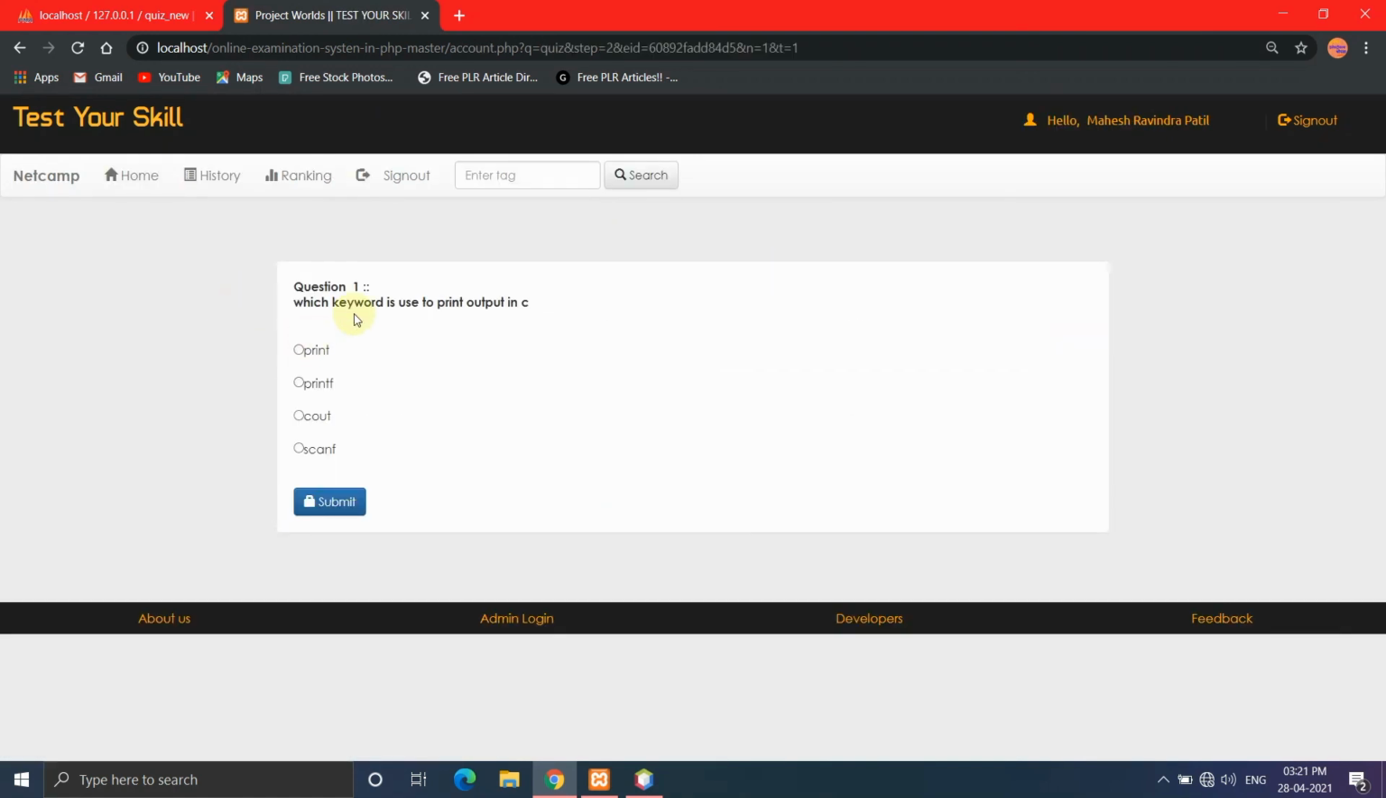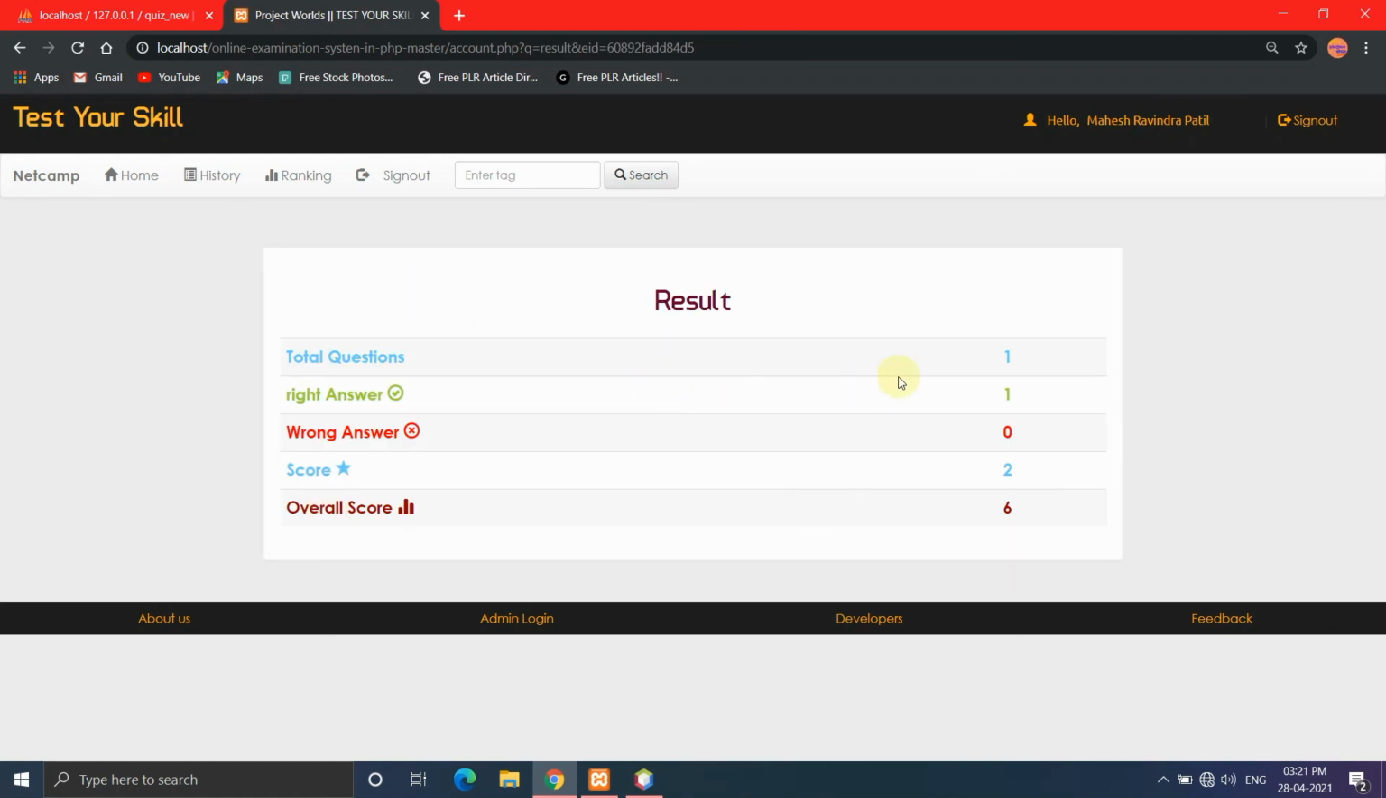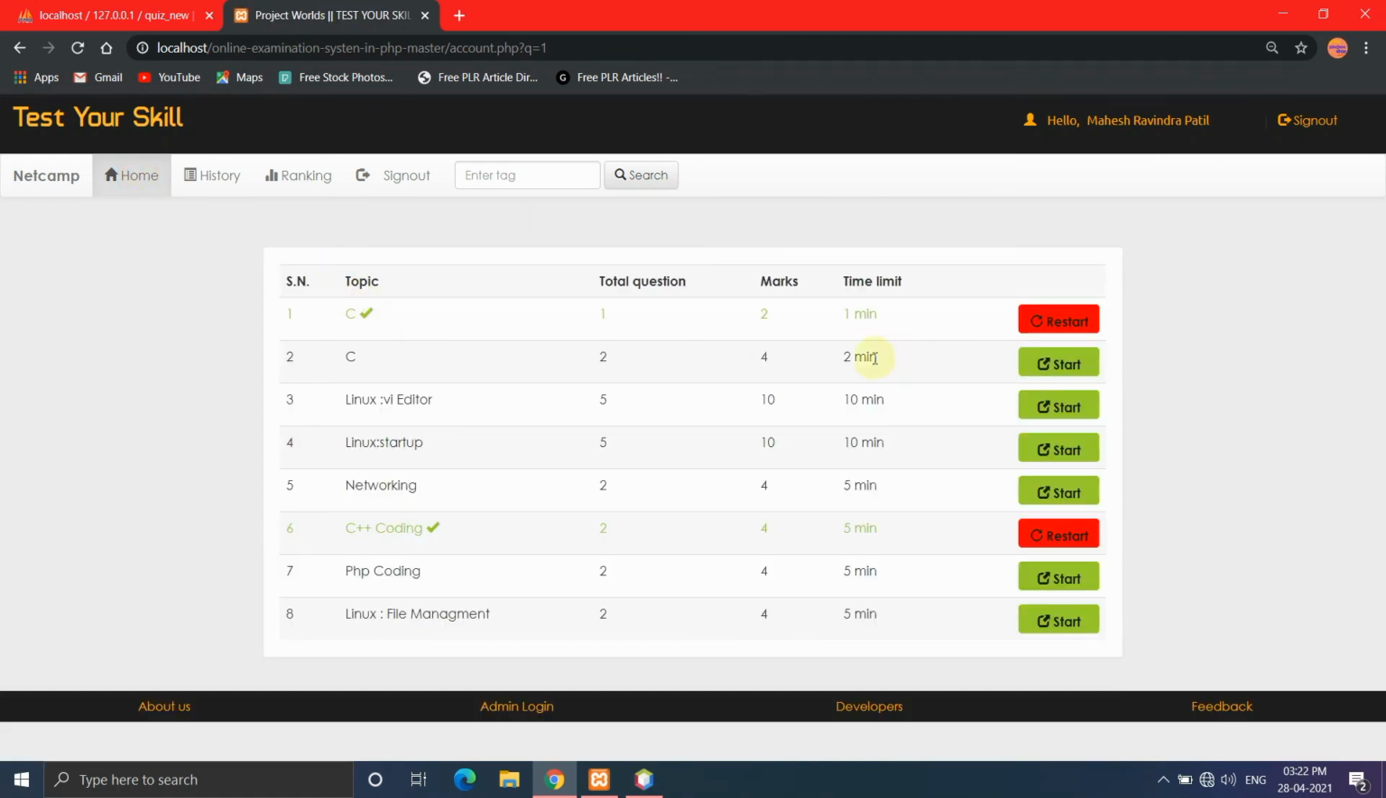Now we get the exam. Here our result is displayed instantly. There is a rank, history, home page. All options are there. The student can appear for the next exam with the help of the home page, and the logout button is at the top.